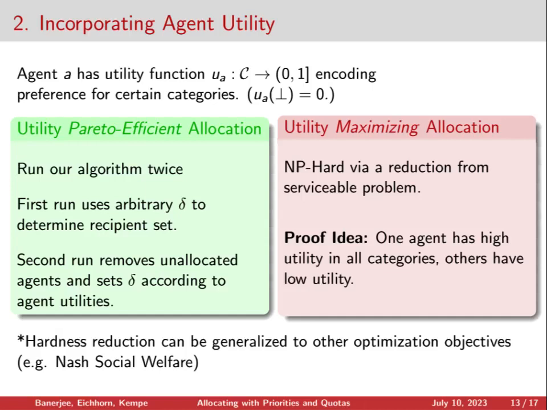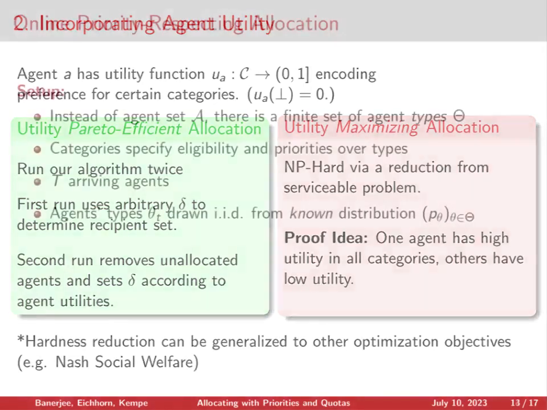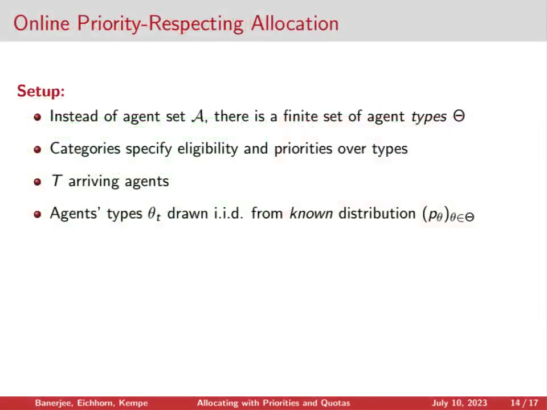In this final part of the talk, we'll consider an online variant of the priority respecting allocation problem, where over T rounds, one agent will arrive in each round, and we need to immediately and irrevocably decide either which category they'll receive their allocation, or we can choose to not allocate to them. In this online setting, it no longer makes sense to think about a fixed set of agents, or this would just revert us back to the offline problem.